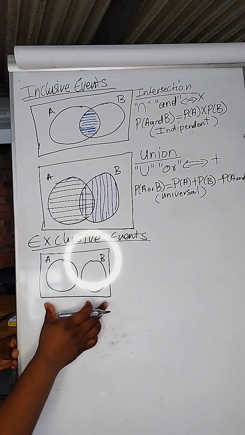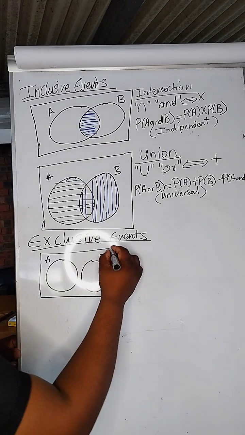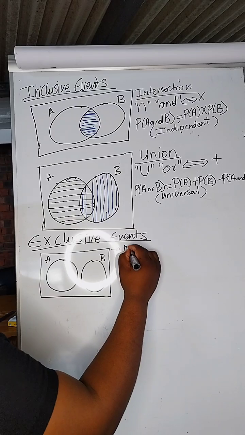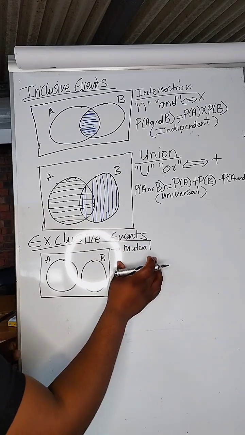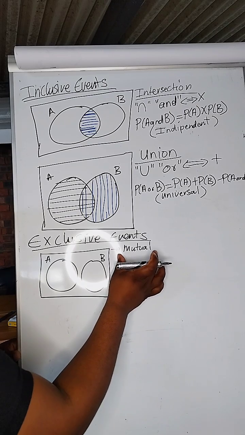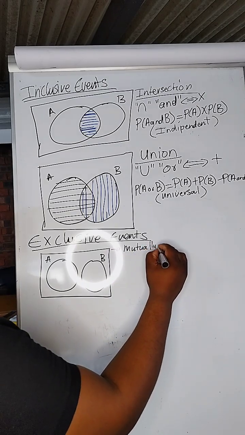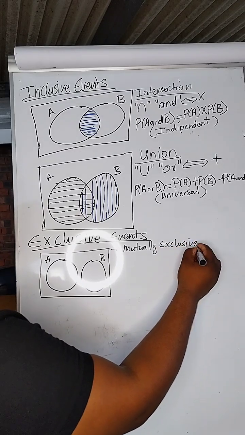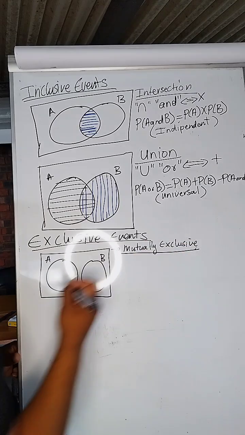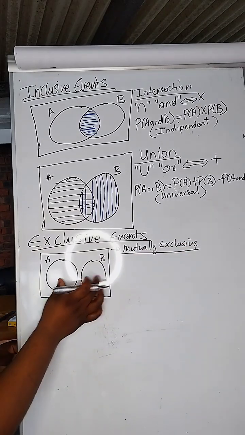Let's talk about this one. Whenever it's like this, it is called mutual. It is mutual. It is close by. So that's why whenever they say prove that it's mutually exclusive, we are going to speak about this one, okay? These are mutually exclusive. Why are they mutually exclusive?